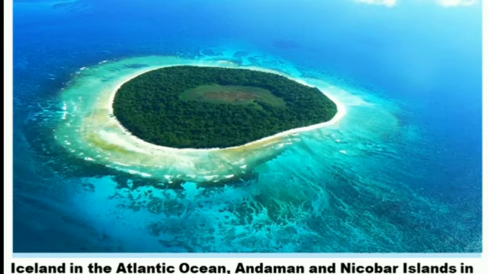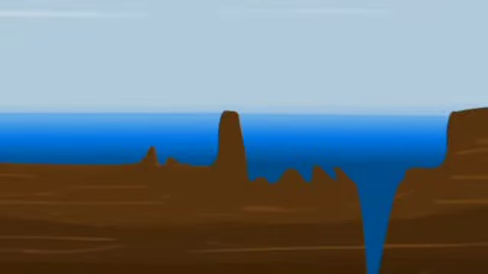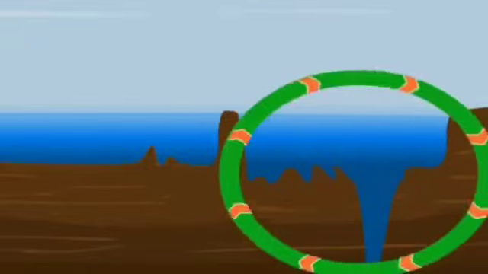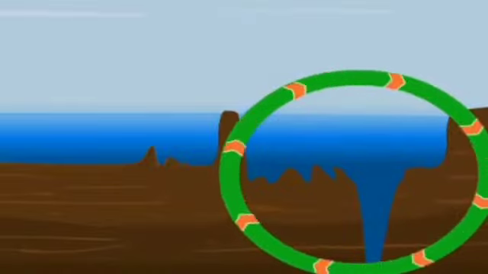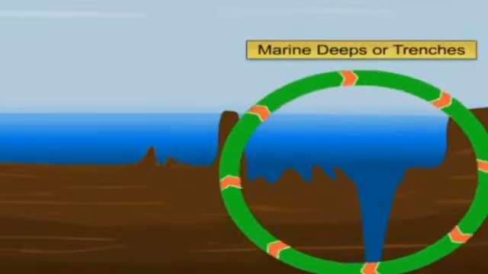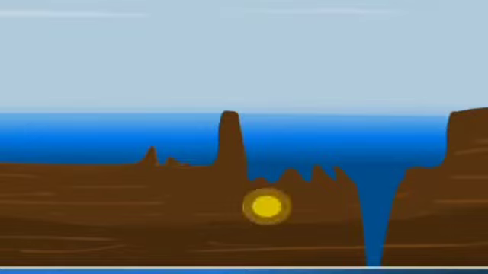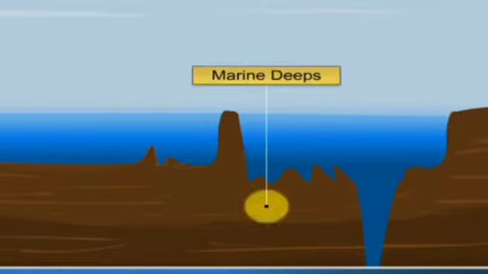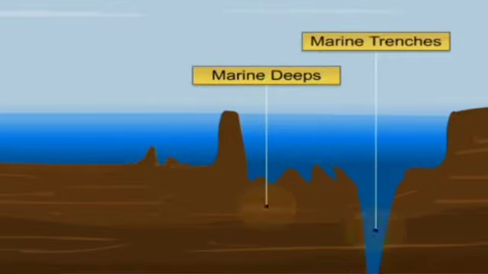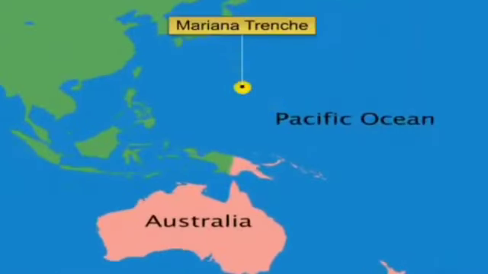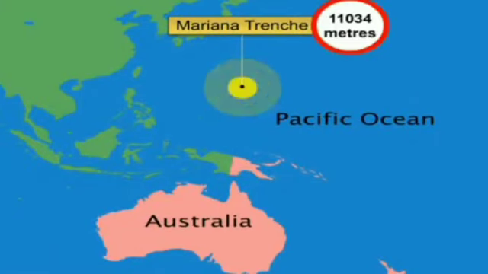Moving to the next topic, that is marine deeps and trenches. Some landforms on the ocean bed which are deep, narrow and steep are called marine deeps and trenches. Marine deeps are the shallower ones while marine trenches are deeper ones extending for longer distances. The Mariana Trench in the Pacific Ocean is the deepest trench in the world. The depth is around 11,034 meters. These areas are also earthquake-prone areas.